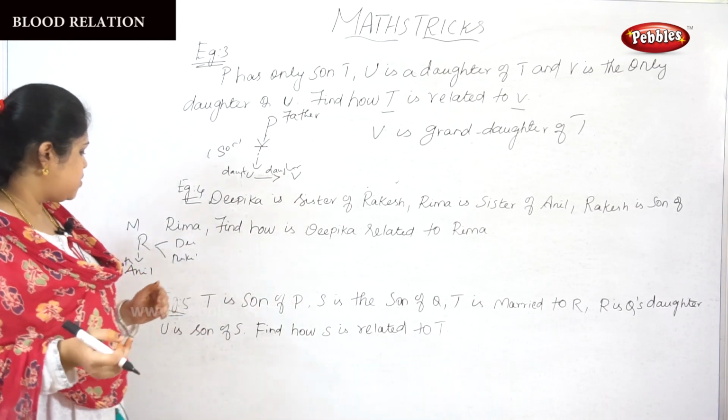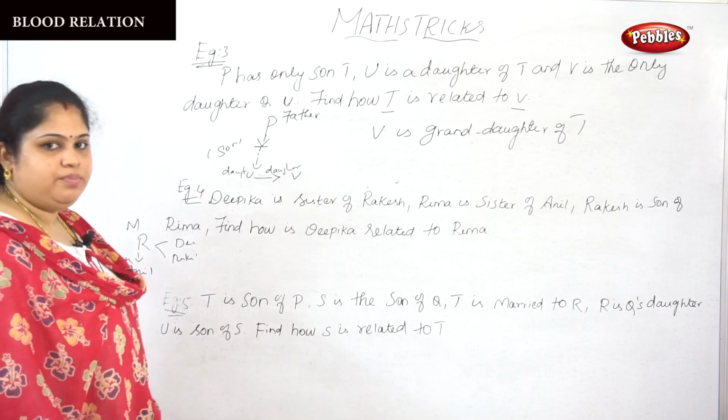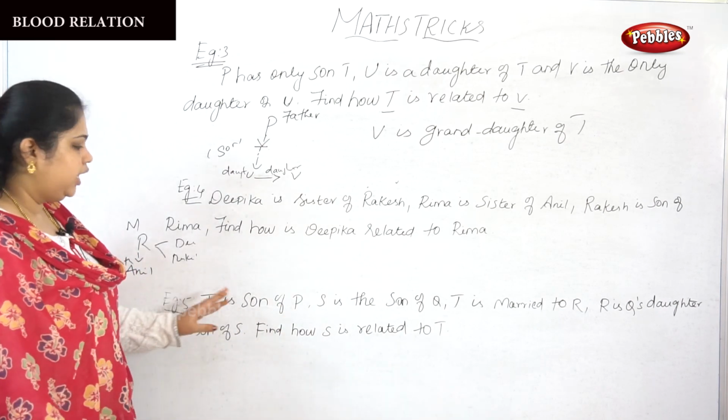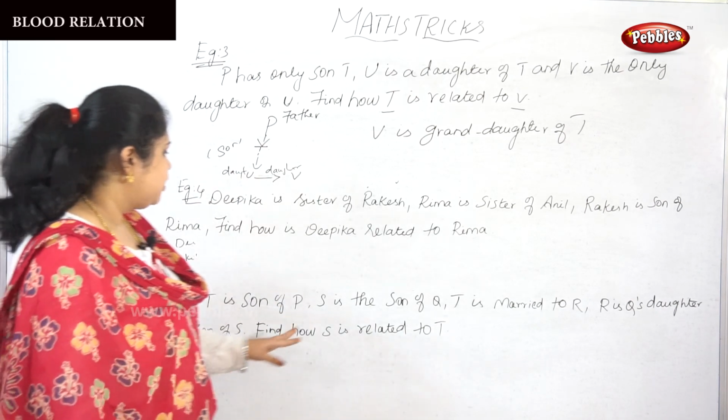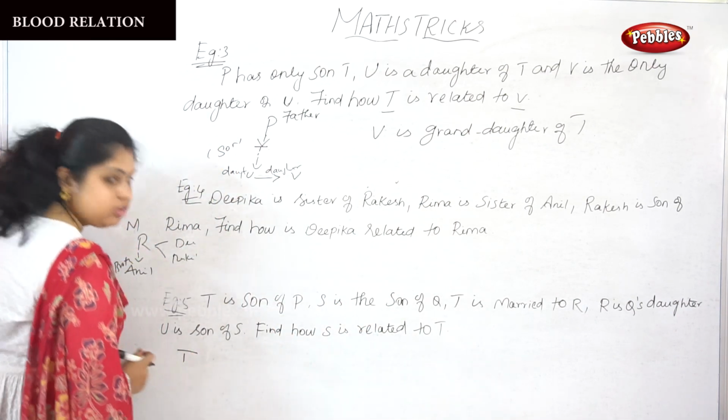Okay. Next question, example 5. T is son of P. Just listen. S is son of Q. I'm just writing it here.